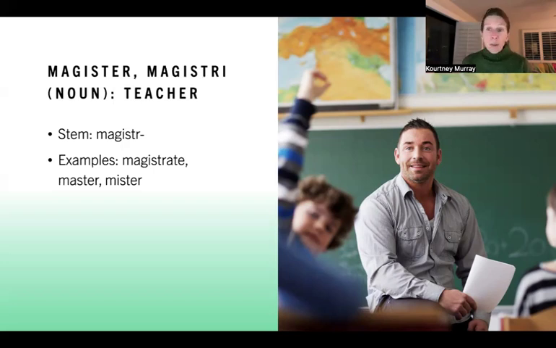So originally it meant teacher, a kind of humble profession for both the Greeks and Romans, but it just took on a lot of powerful resonances as it came through English. So a magistrate would have been a sort of political office or a social office, a position of power. Master, then, as we know, comes to us, and then Mister is surely just some sort of derivation of master. So all of these are coming from the original word teacher, which just goes to show teachers are the best.